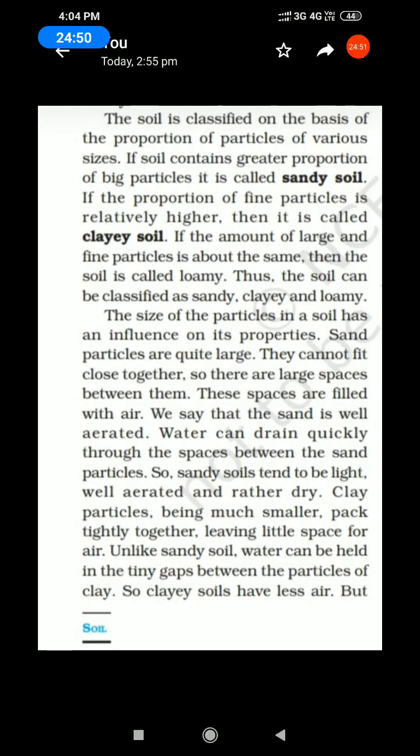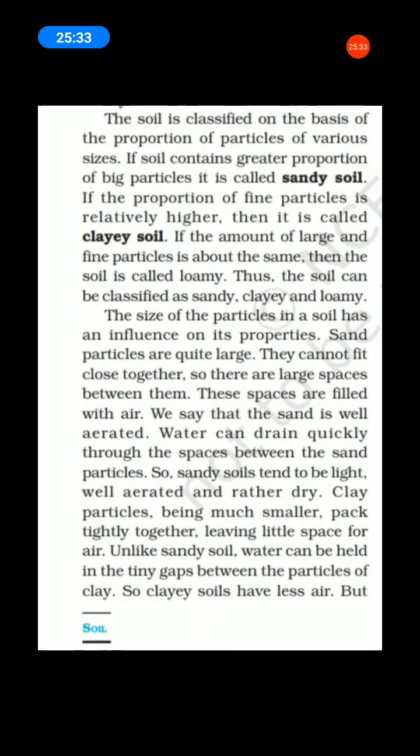Next, the soil is classified on the basis of proportion of particles of various sizes. Underline the word, the soil is classified on the basis of proportion of particles of various sizes. The different and various sizes of soil, not the same sizes. If soil contains greater proportion of big particles, it is called sandy soil.